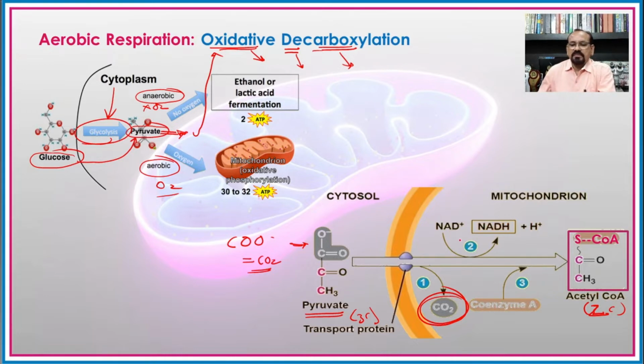This reaction is catalyzed by the pyruvate decarboxylase complex, and it is carried out inside the mitochondria. During this process, there is formation of one molecule of NADH2, and a coenzyme is required for the process. If you see this simple process, actually in plants and animals, oxidative decarboxylation is a multi-step process, and it is carried out in 4 different steps. So that we will see in the next slides.